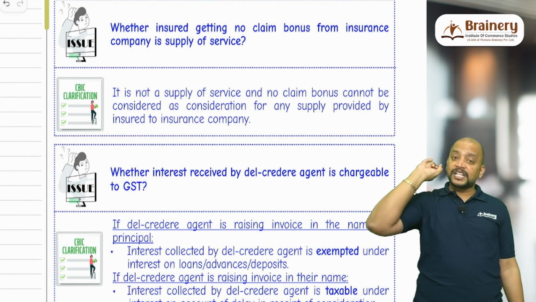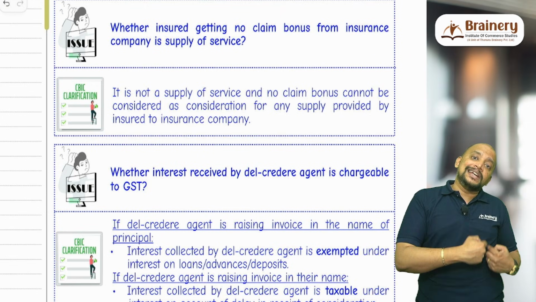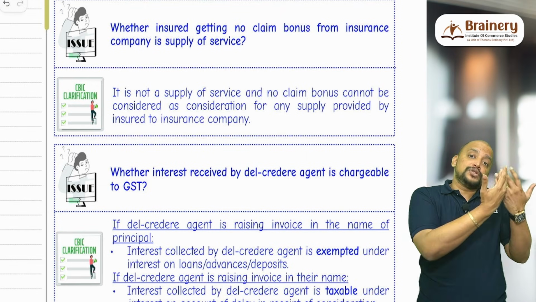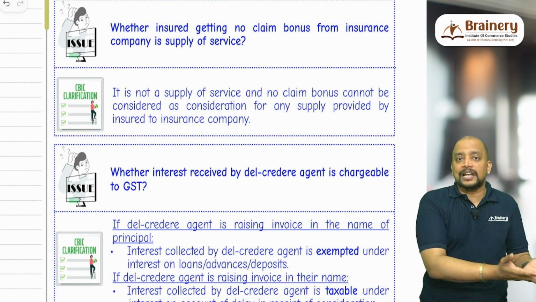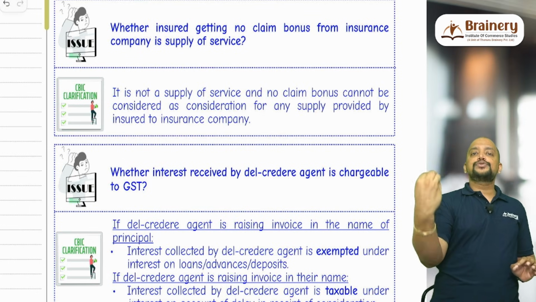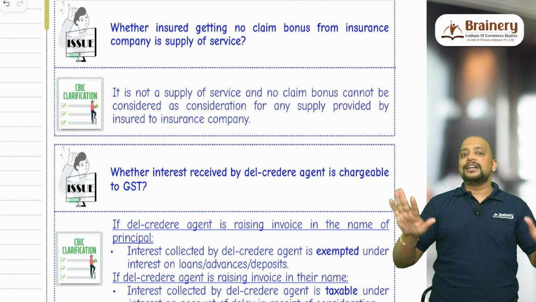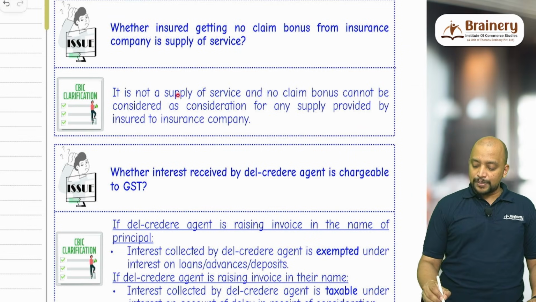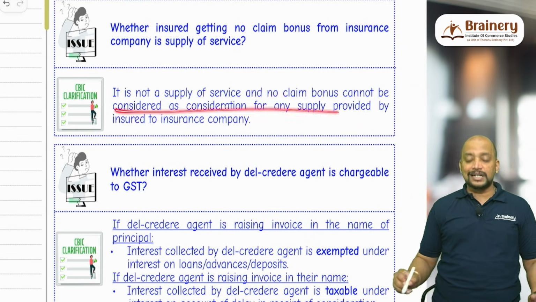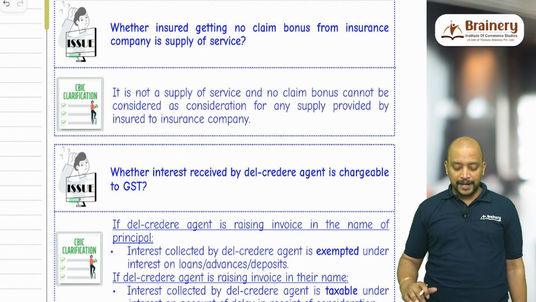No, because in expectation of this 1,000, we did not keep quiet in lodging the claim. As there was no accident, we did not lodge the claim, not in expectation of this 1,000 rupees. So due to that reason, this 1,000 rupees, whatever is received by us indirectly, will not be treated as consideration. So it is not a supply of service, and no claim bonus cannot be treated as consideration for any supply provided by the insured to the insurance company.